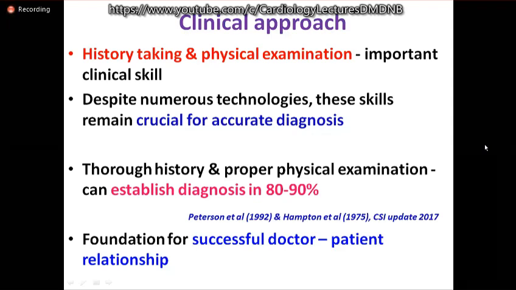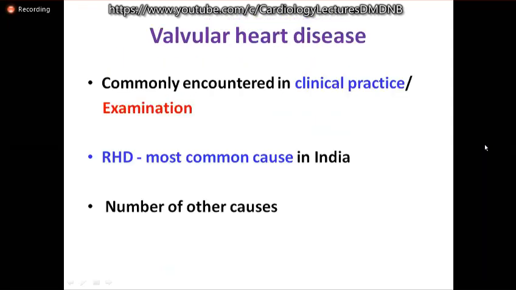It has been shown that thorough history and proper physical examination can establish the diagnosis in nearly 80 to 90% of the patients. Of course, we need echo for confirmation of diagnosis and other imaging sometimes to decide about the mode of management. But history plays a very important role in deciding whether the patient needs intervention at presentation or we have to follow. Apart from these, clinical examination also builds a foundation for a successful doctor-patient relationship.